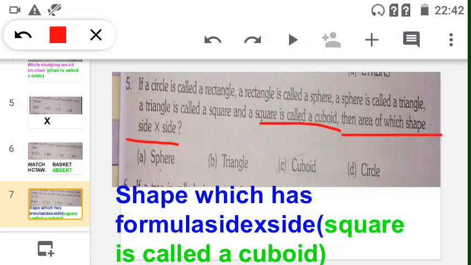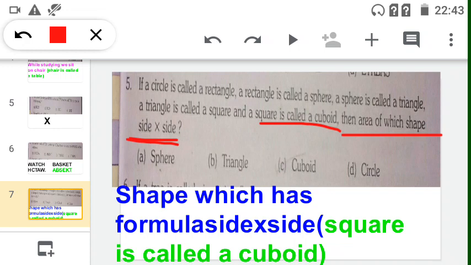We know the shape whose area is side into side. Side into side means side squared. This is the formula of a square: the area of a square is side into side.